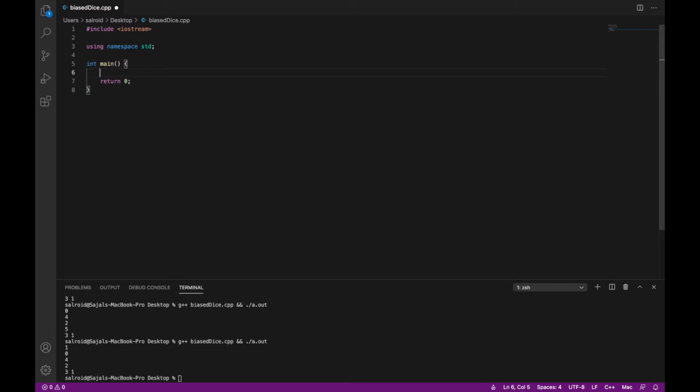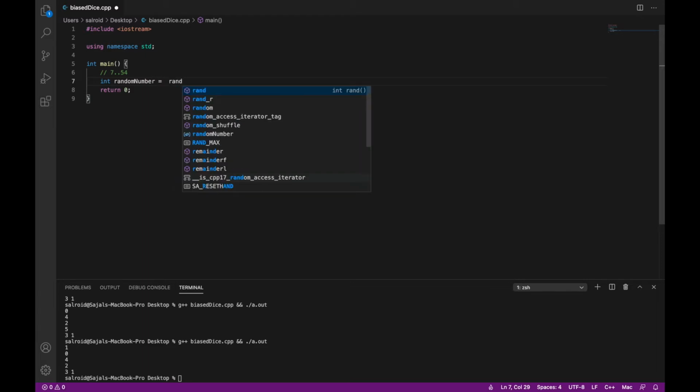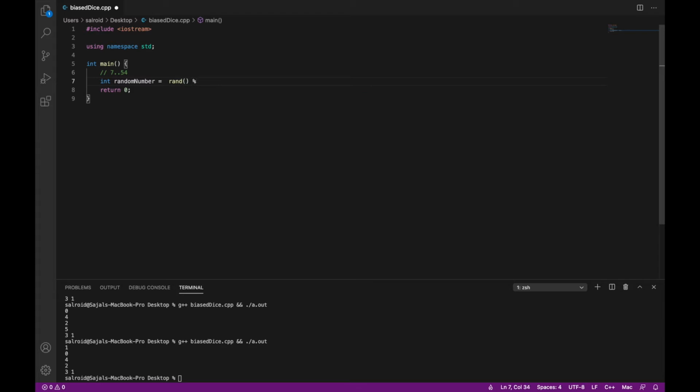So what we wanted to do here is we wanted to gather a random number. So we wanted to gather a random number between 7 to 54, correct? So we'll write a function or we will use a C++ random function to get that random value. So you have a function called rand. So what I'll say here is int random number is equal to rand of percentage 6 plus 7.